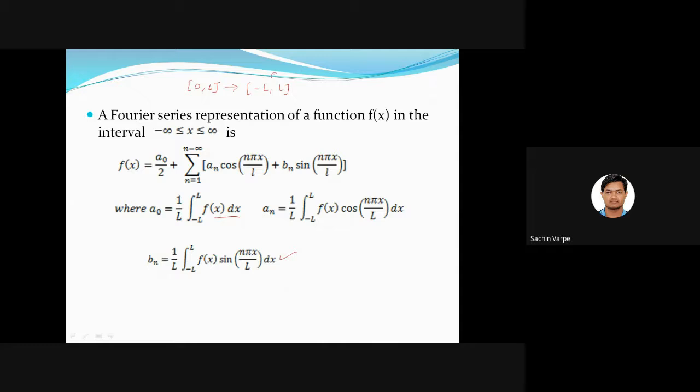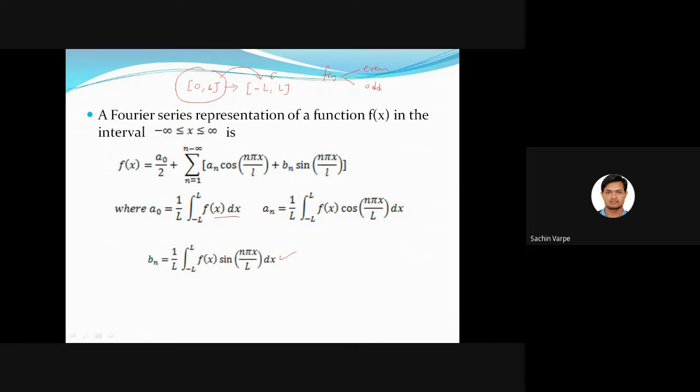That will be the full range, and then we use the half range expansion formulas, half range cosine or half range Fourier sine series. Generally we extend this interval into the two-sided interval such that we can use the nature of the function f of x, whether it is even or odd, and accordingly we use the half range Fourier expansions.